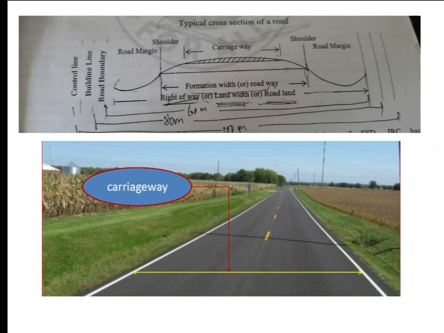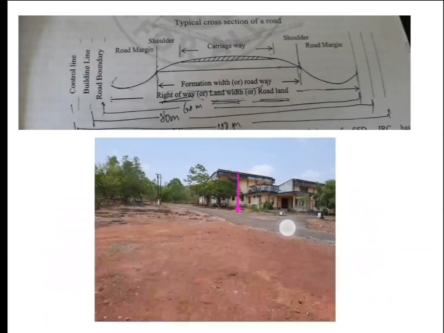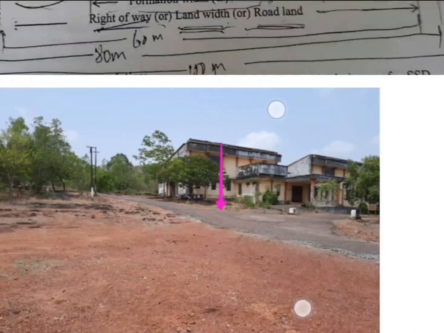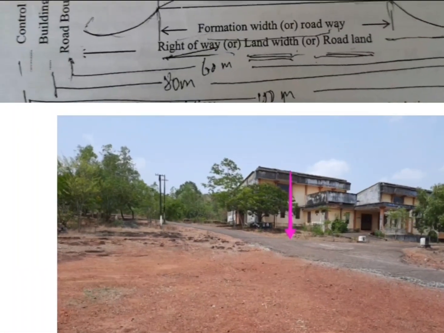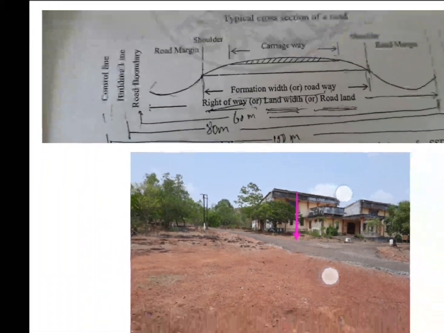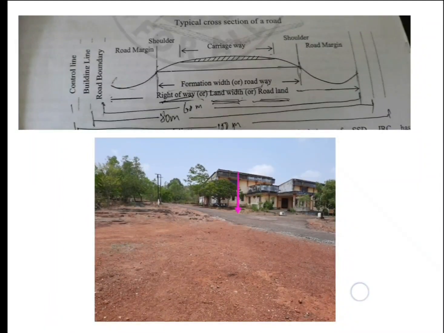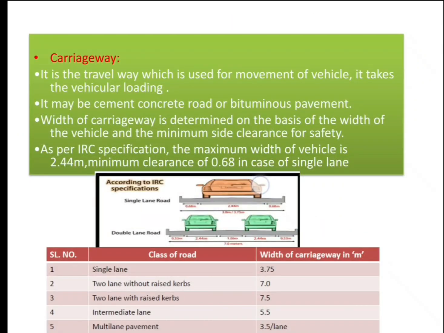This is a campus road. The arrow mark that's shown is called the carriageway. In a road, the carriageway means the travel way which is used for movement of vehicles, where the vehicular loading is transferred. Coming to the width of the carriageway, as per